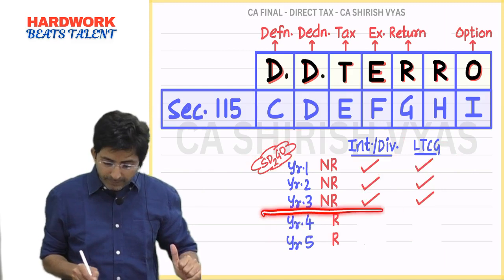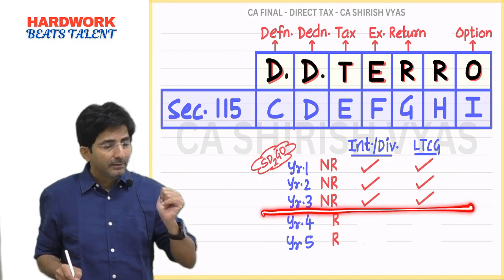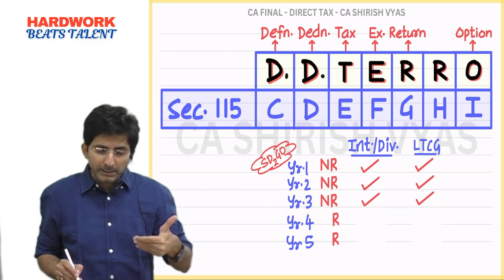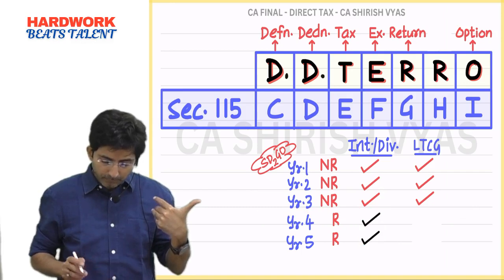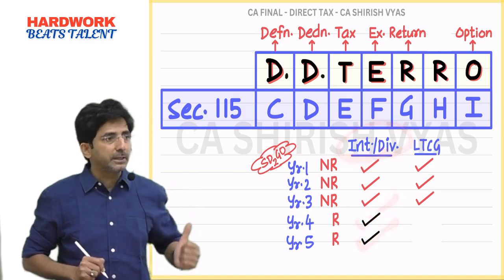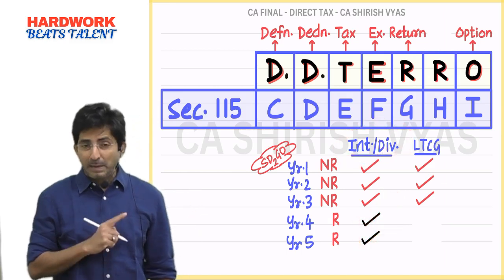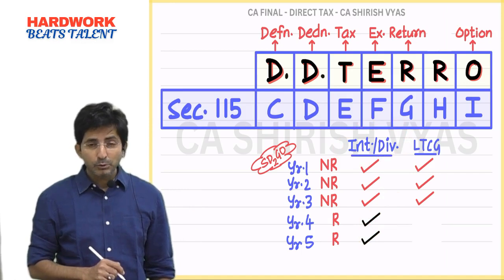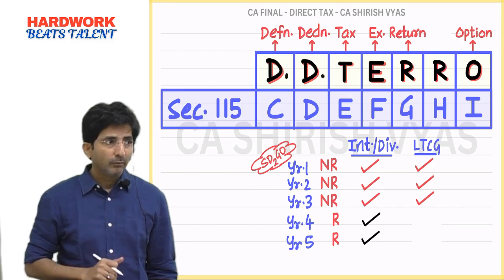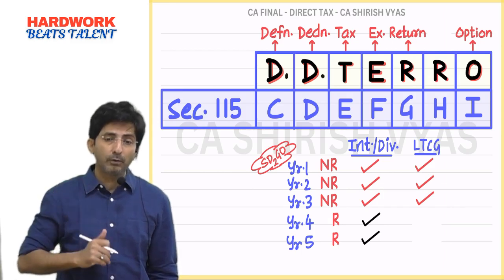Problem starts when you become resident. So tell me, after you become resident, what will happen? Can you continue special provisions? See here. For interest and dividend, you can still continue special provision. You know why I've used black color? To show obligation of government. Feel grateful to the government. Why grateful?